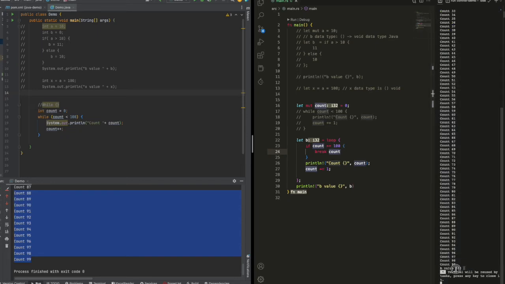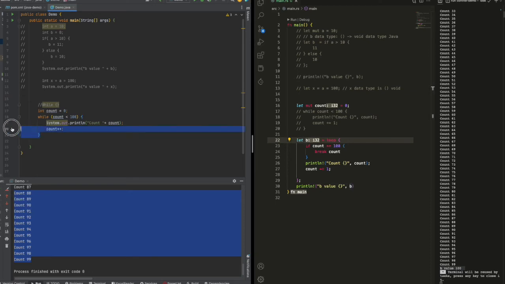Yes, you can see. Normally people will use loop, and in case you need to return a value from the loop, you use break and then put the return value in the statement without a semicolon. Then it will return the value count back to p.